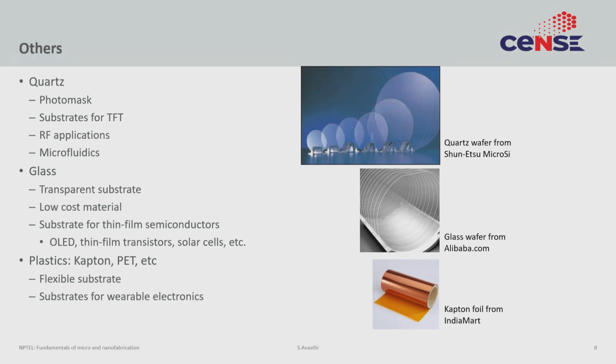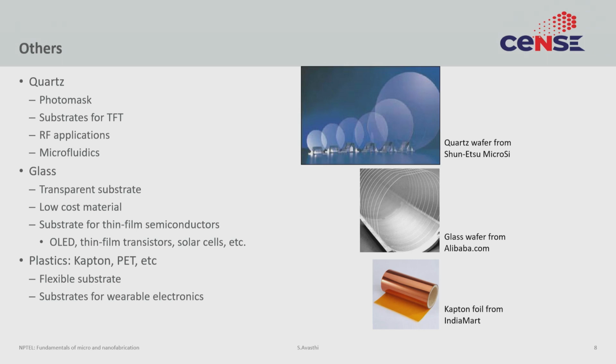A cheaper version of quartz is glass, which is a substrate that probably you are all familiar with. It is a low cost material. We make a lot of glass, and glass can be shaped into these wafers that can then be used. Applications are OLED, thin film transistors, solar cells, and displays for your mobile phones, for example, which are made on glass substrates.